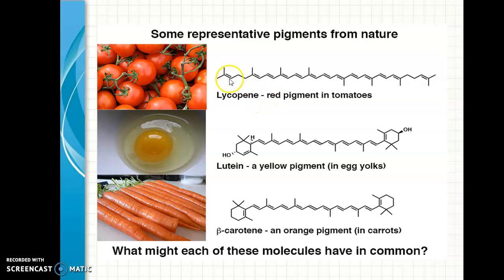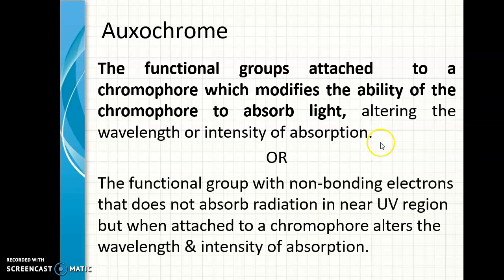See the structure, we have conjugation, alternate single bond and double bond, which is responsible for the red pigment in tomatoes. And lutein is responsible for yellow pigmentation in egg yolks. Here also we have conjugation. And in carrots, we have beta carotene, an orange pigment.